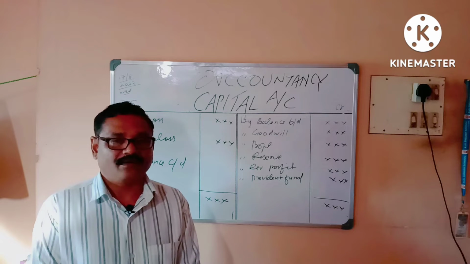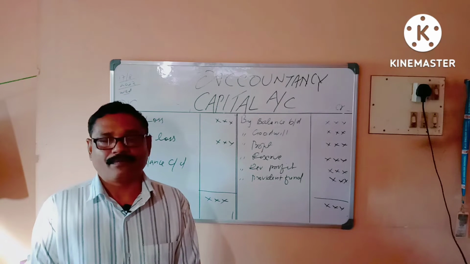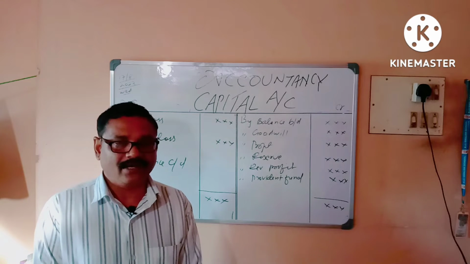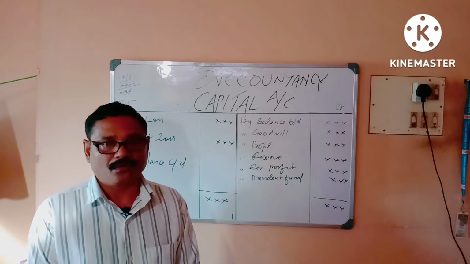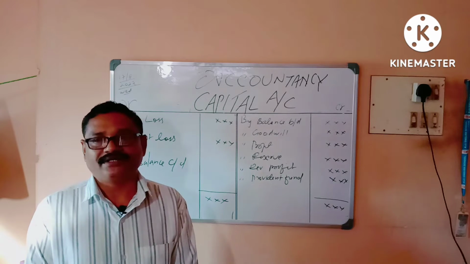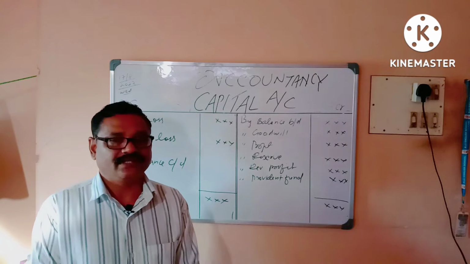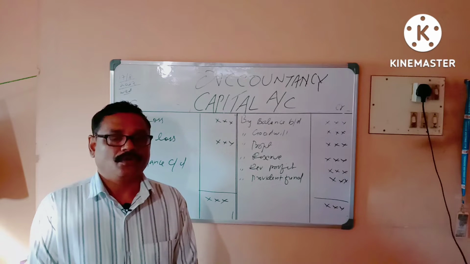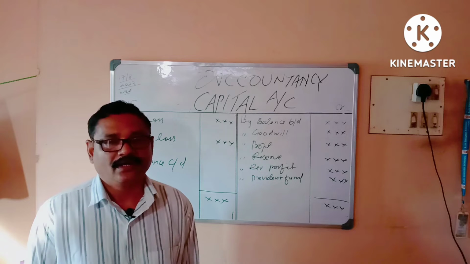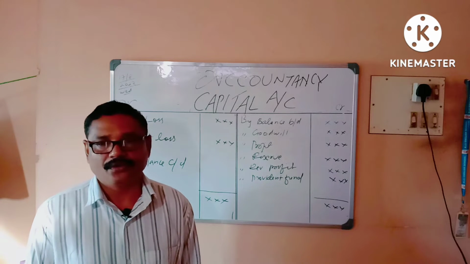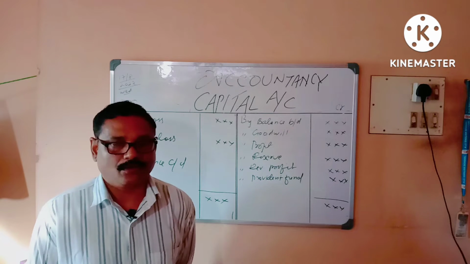So last class we have also known about the preparation of revaluation account and finding revaluation profit or loss for the purpose of distributing to old partners in their profit ratio. Okay, students. Now, after revaluation account, we will prepare capital account.